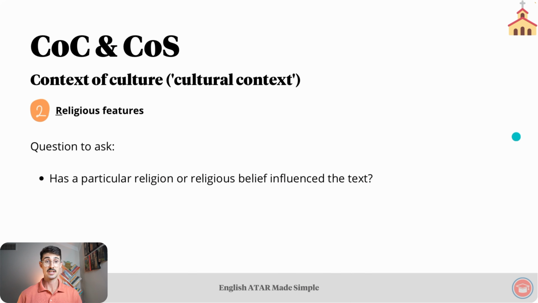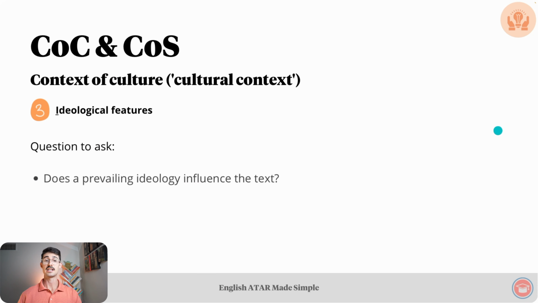The question to ask for this is, has a particular religion or religious belief influenced the text? For example, the portrayal of Aslan as a messianic figure in The Lion, the Witch, and the Wardrobe. Generally speaking, religion played a much more important role around the time the text was published, 1950, than it does today. Ideological features. Question to ask, does a prevailing ideology influence the text? For example, the prevalence of feminism in the US in the 1980s influenced the plot of The Handmaid's Tale, where women's rights are severely limited. Side note, ideology is a system of beliefs or ideas held by a group of people.